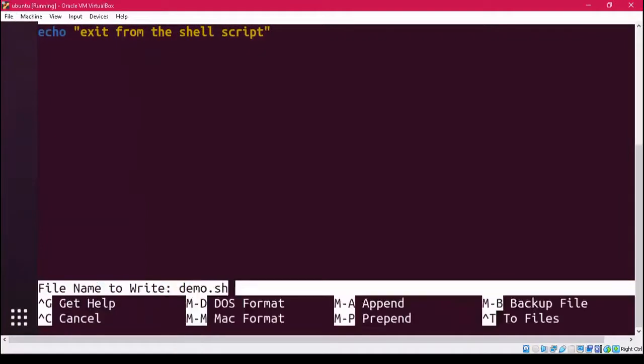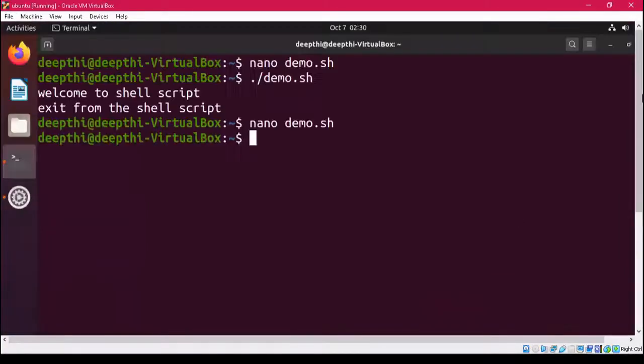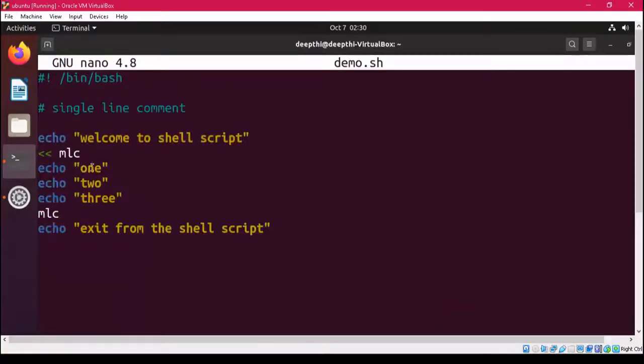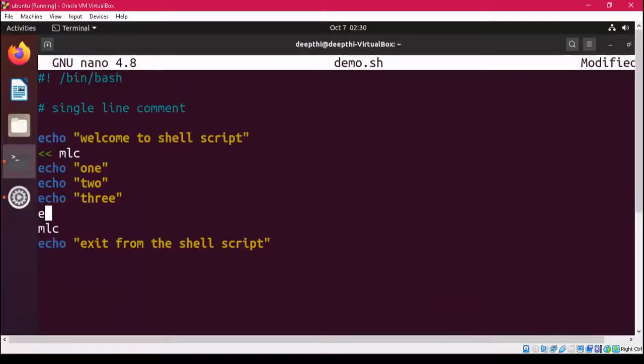Now let's come out of it and once again run this. When we run this again, we can see that 1, 2, 3 have become your multi-line comment. Similarly, you can add any number of statements inside this. If there are more statements, all of them become comments.